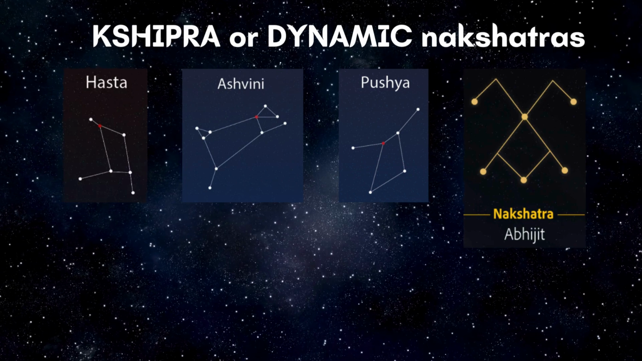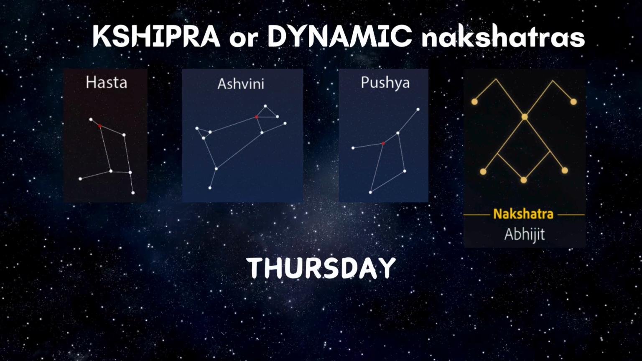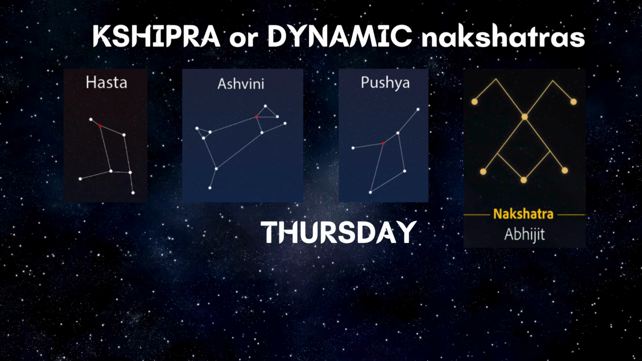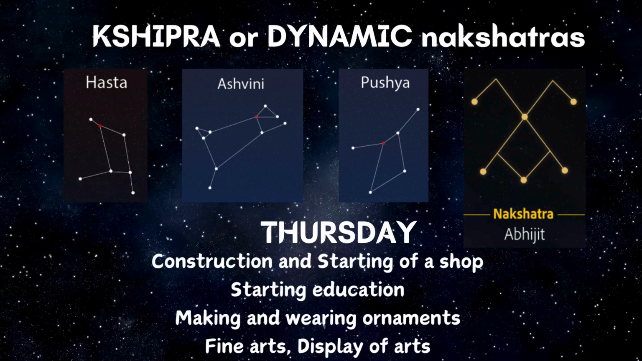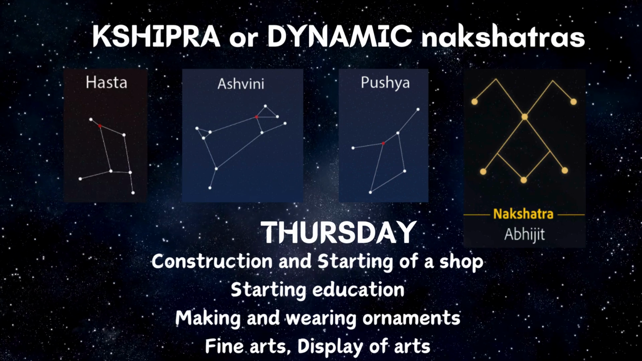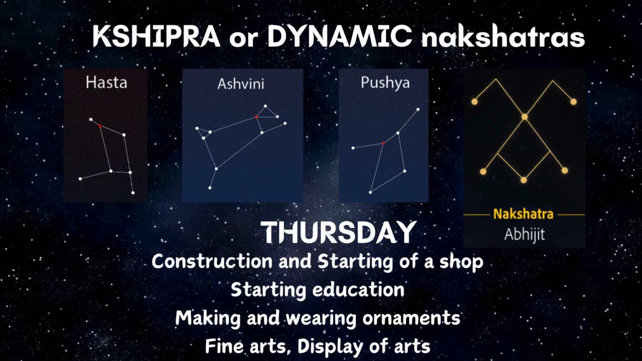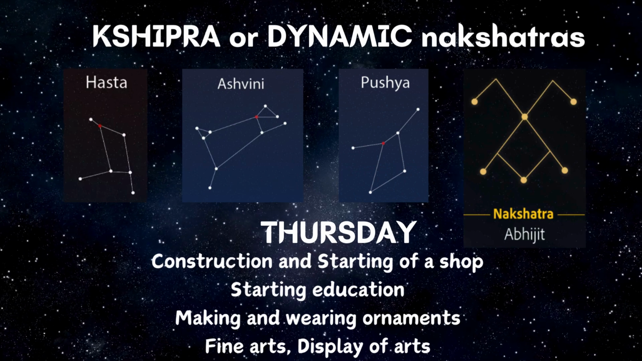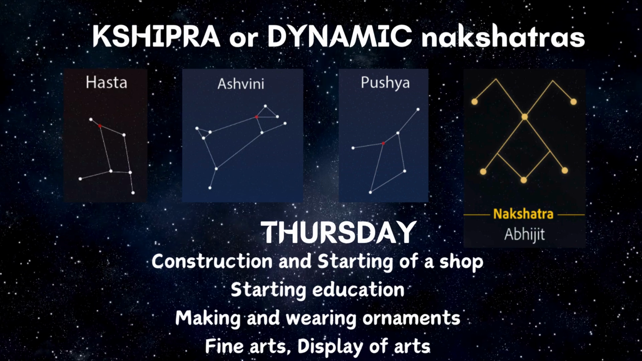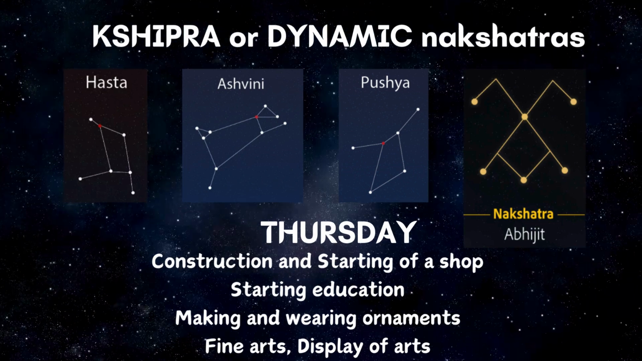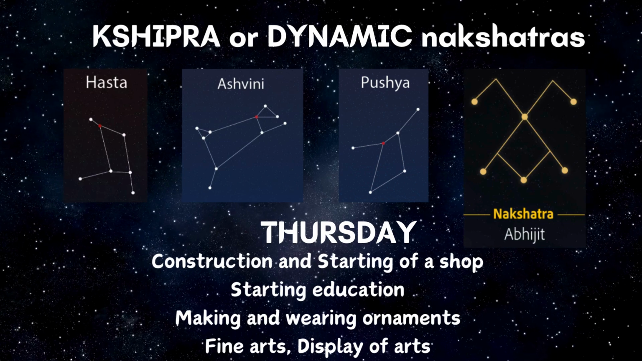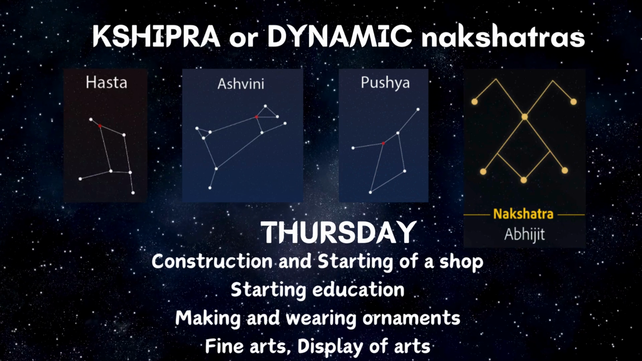So these four nakshatras are in the dynamic category, and when it falls on Thursday, though it need not mandatorily be on Thursday only, these four nakshatras are suitable for construction and starting of a shop, for starting education, for making and wearing ornaments, to learn any fine arts or for the display of any kind of artistic activities. So these Shipra dynamic nakshatras are favorable. One may ask why starting education. When anyone is starting education, they start with the intention that the education gets completed in a timely manner or as quickly as possible.